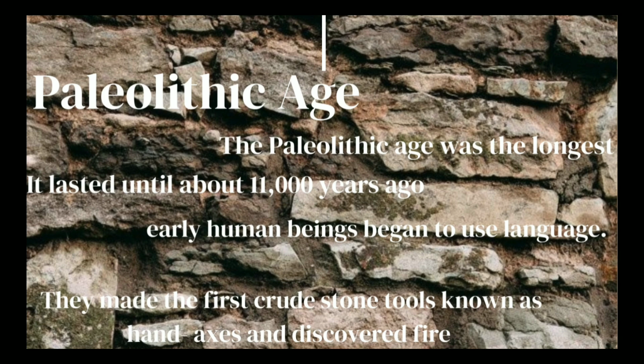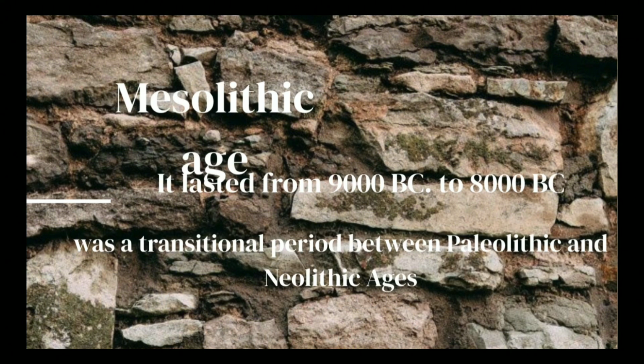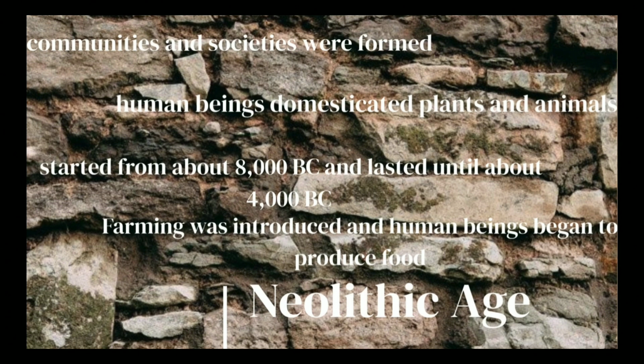During this period, early human beings began to use language. They made the first crude stone tools known as hand axes and discovered fire. People also used to live in caves around this time. Next, we have the Mesolithic Age. This lasted from 9000 BC to 8000 BC and was considered as a transitional period between Paleolithic and Neolithic ages.